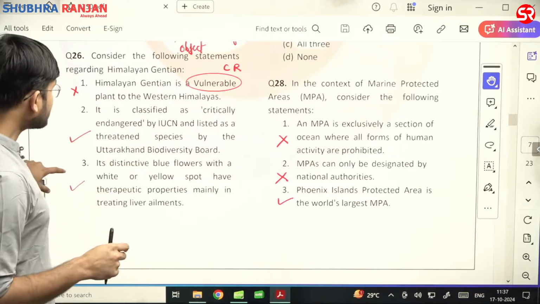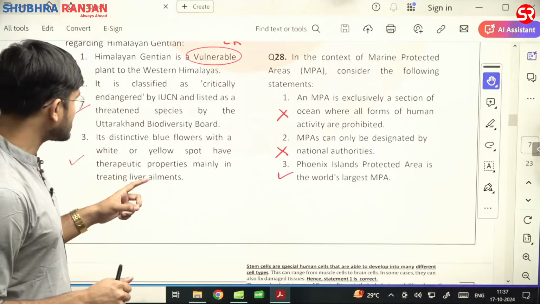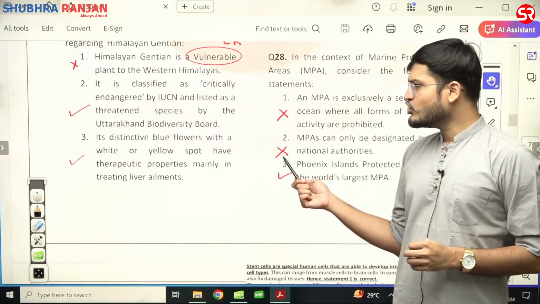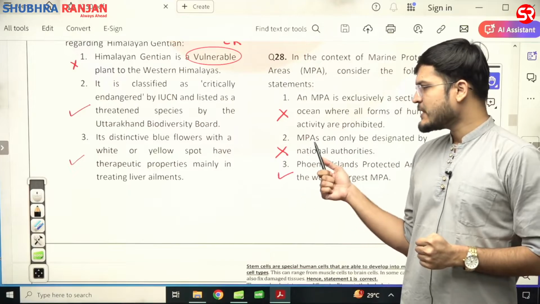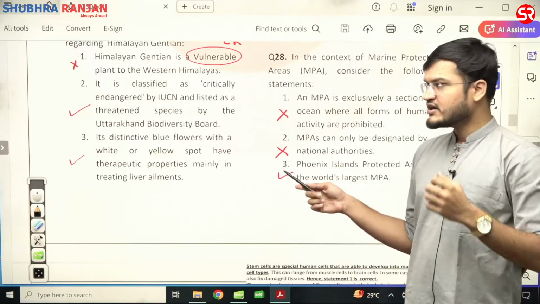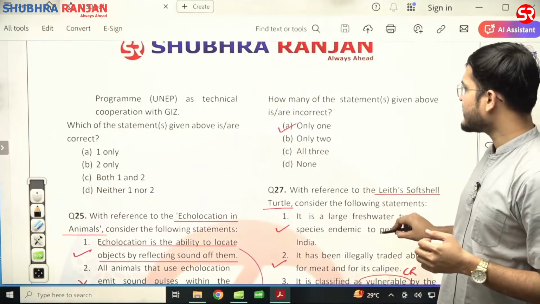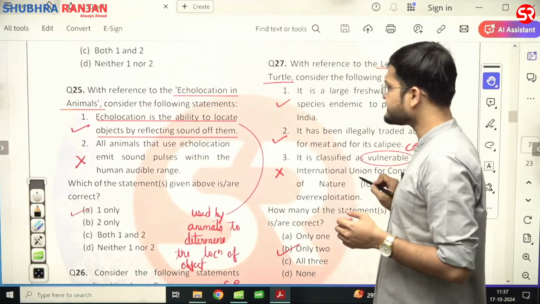Second statement, it is classified as a critically endangered by the IUCN, listed as a threatened species by the Uttarakhand Biodiversity Board. The third statement, its distinctive blue flowers with a white and yellow spot have therapeutic properties mainly in treating liver ailments. Third statement is also correct. First statement is wrong. Two statements are correct. Correct answer would be only one. A, one only, is the right answer.